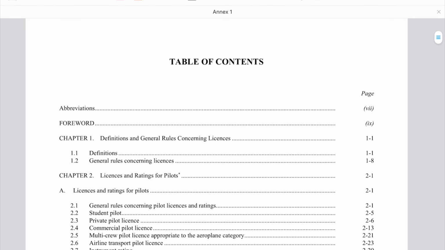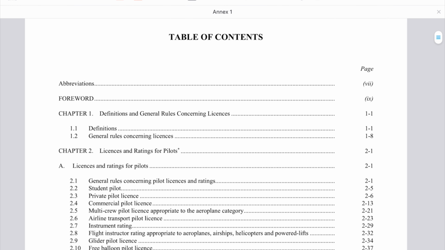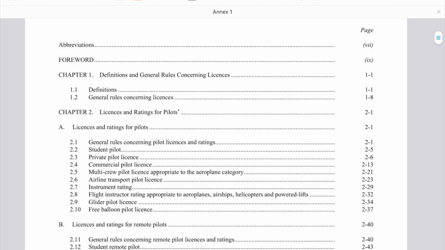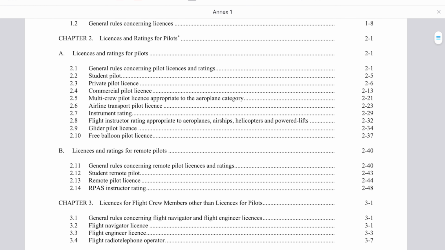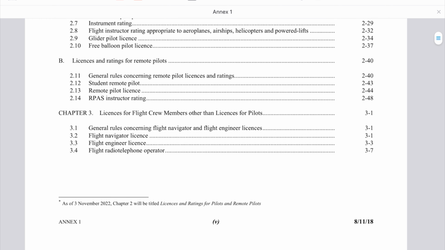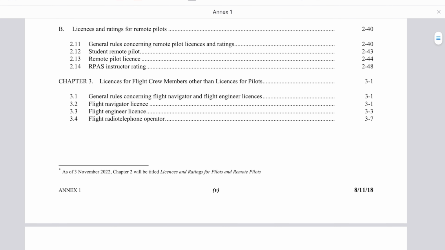Annex 1 includes 6 chapters. The first chapter is dedicated to definitions and general rules concerning licenses, and it has 2 major categories: the definitions and the general rules of the license. The second chapter is for the license and rating for pilots. This chapter also has 2 main categories: license and rating for pilots, and license and rating for remote pilots.